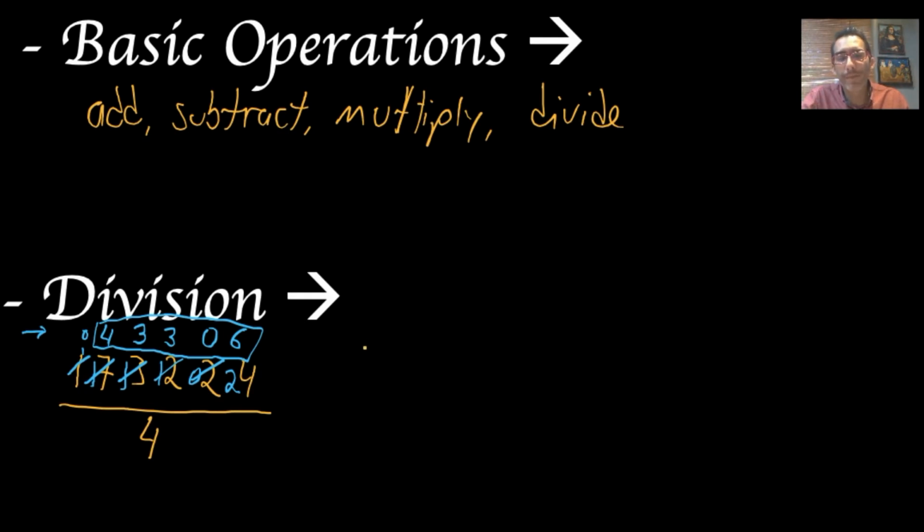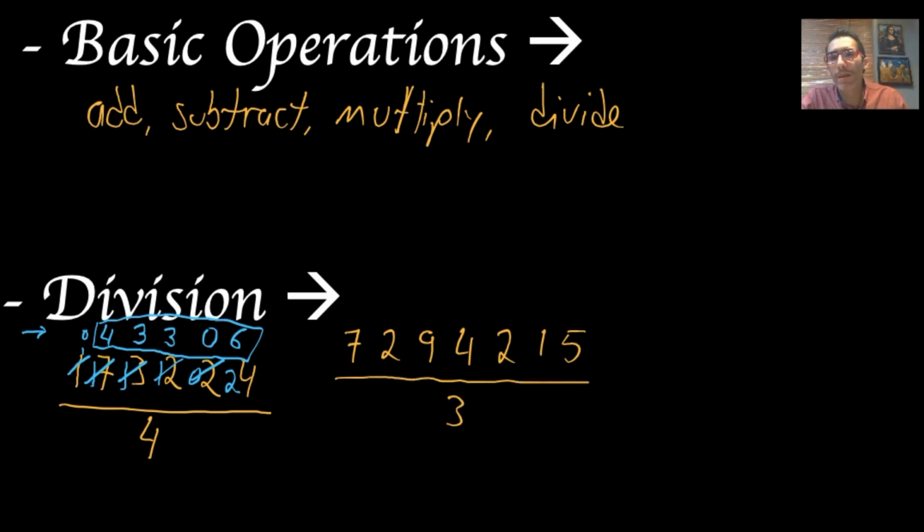Let's come up with another example. Say that I have, I don't know, let's come up with something else. Let's say that I have 7, and I have here 2, I have 9, and I have here 4, and 2, and the last 2 numbers that I'm going to put here might be, I'm thinking quickly, 1 and 5. If I analyze it properly, I think that this number is divisible by 3. So let's again follow the process.